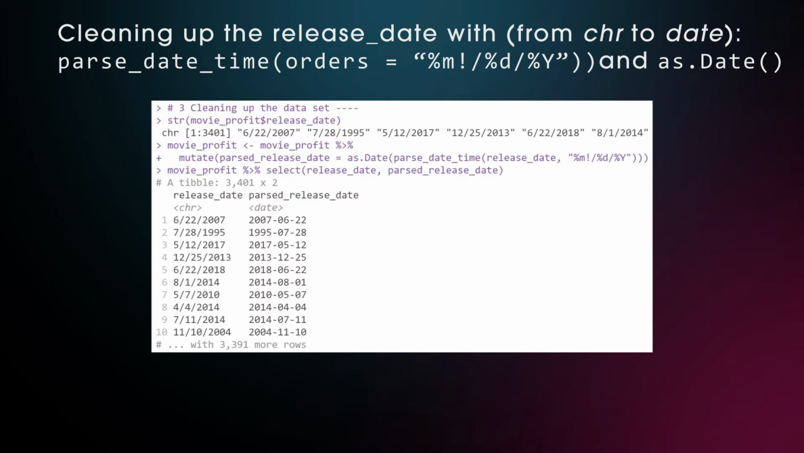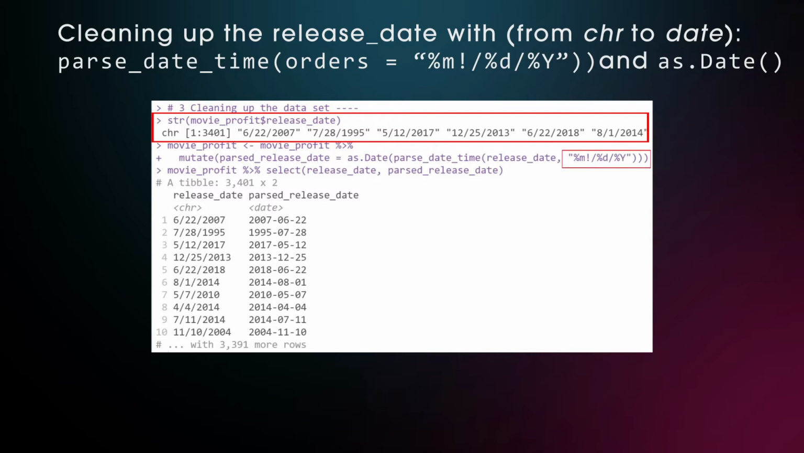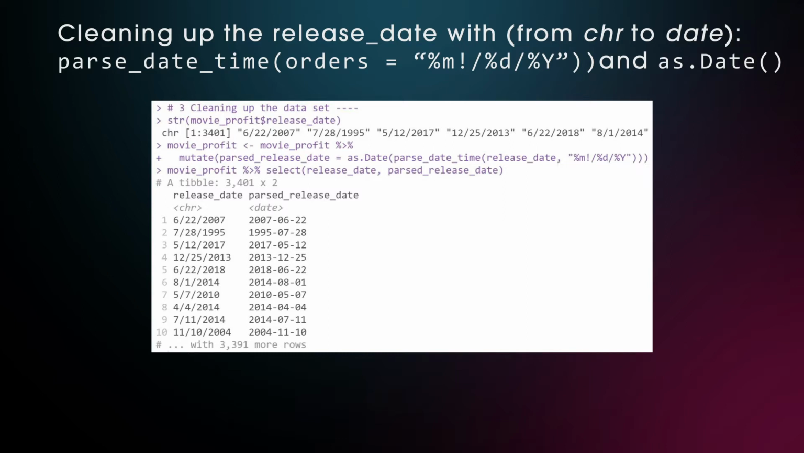Because we are going to plot changes over time, it makes sense to clean up the release date column. At the beginning it comes as a character vector where month, day and year are separated by forward slashes. This format we can specify in the parseDateTime function within the order argument. The capital Y is used because the year comes with 4 digits. This function also creates unnecessary time information that we can get rid of by using the asDate function as well.